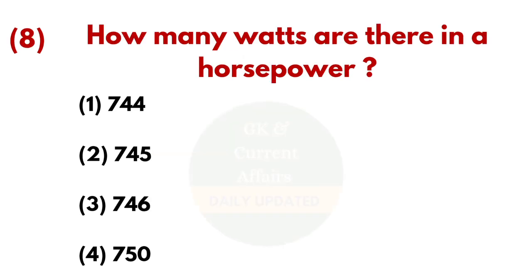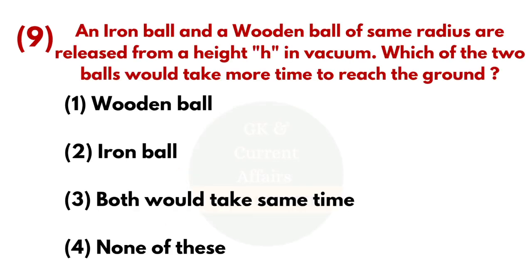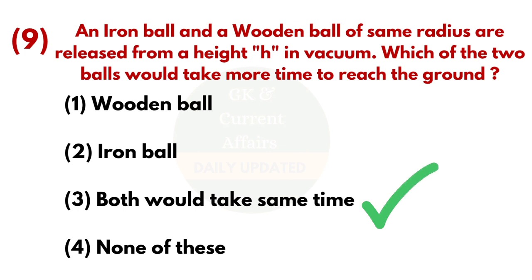Eighth question, how many watts are there in a horsepower? And the answer is 746. Ninth question, an iron ball and a wooden ball of same radius are released from a height h in vacuum. Which of these two balls will take more time to reach the ground? And the answer is both will take same time.